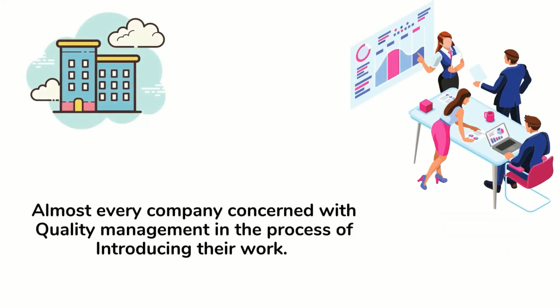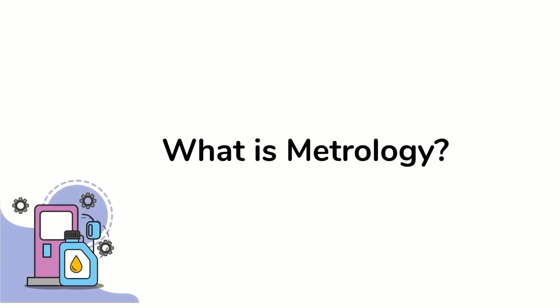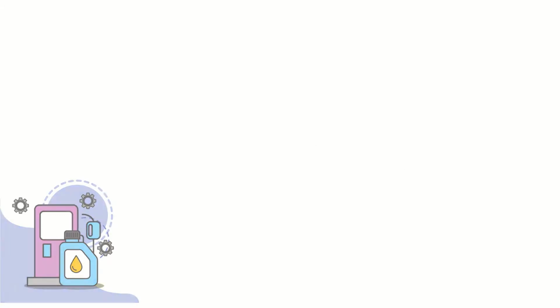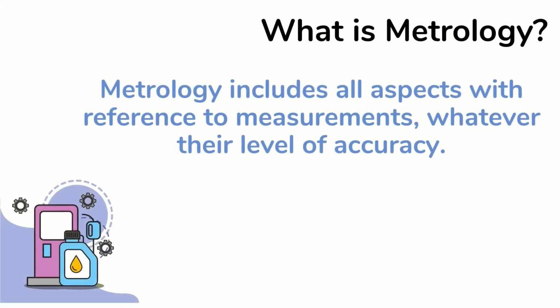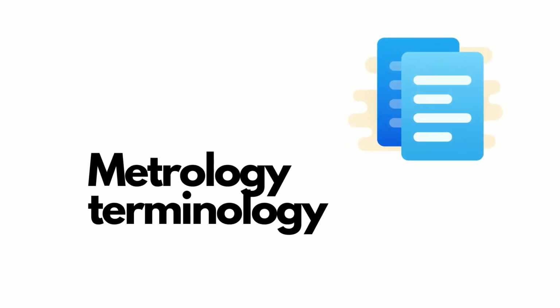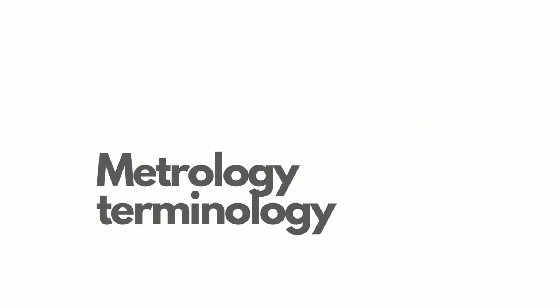Almost every company is concerned with quality management in the process of introducing their work. First, we try to understand what metrology is. The word metrology is derived from the Greek word metros, meaning measurement, and logy, meaning science. Metrology includes all the aspects with reference to measurement, whatever their level of accuracy. Some technical terms in metrology are difficult to understand, so the following terminology is quite helpful for further studies.